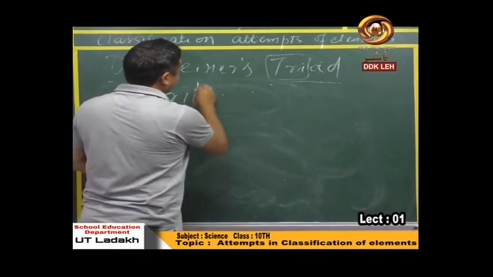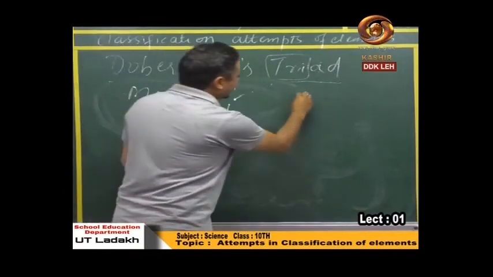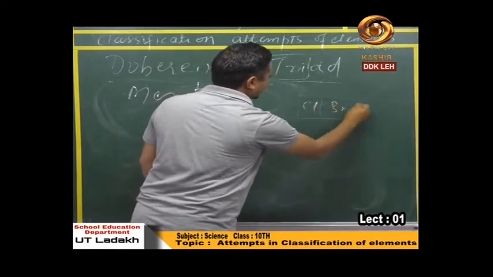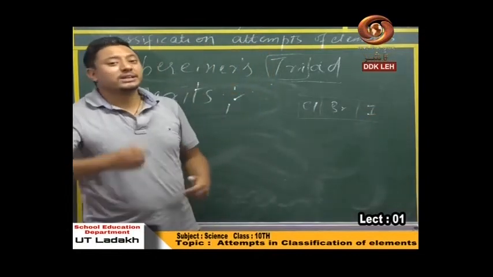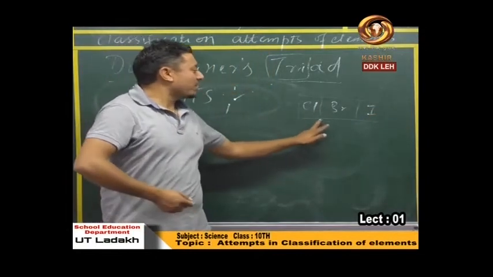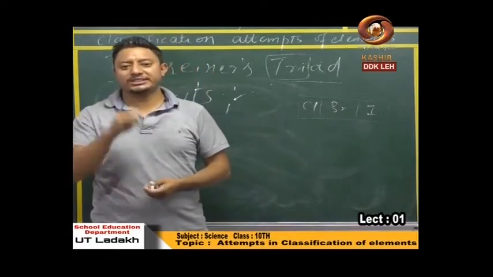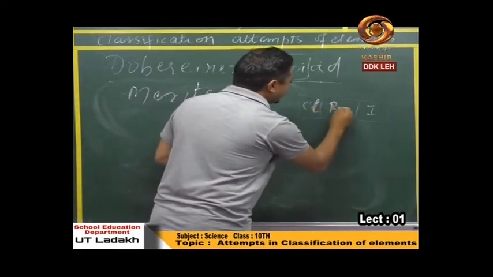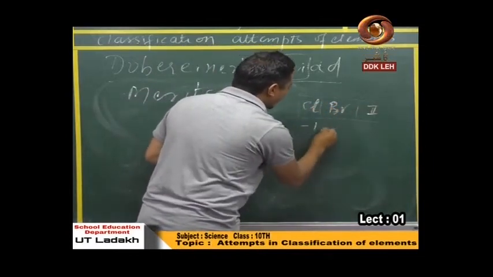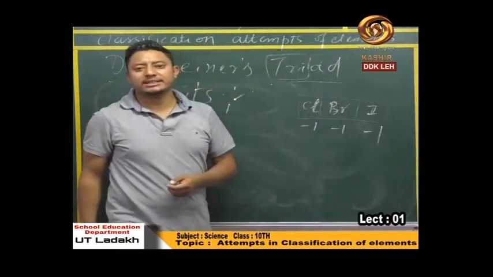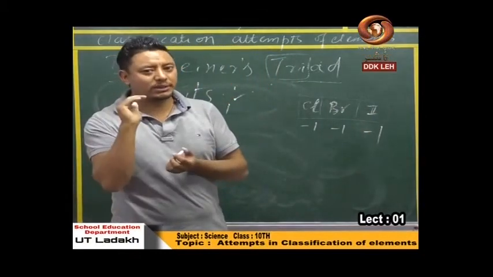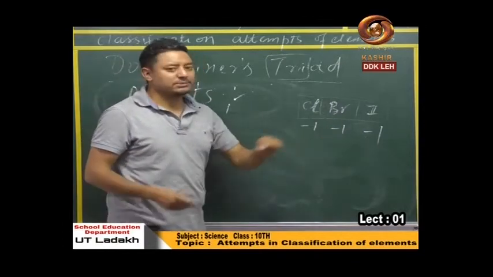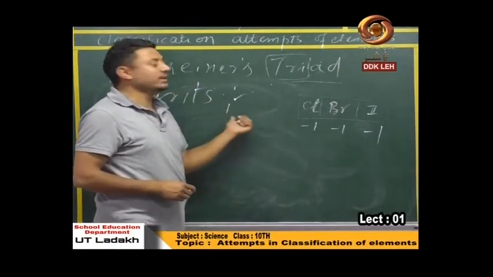The merits were, see in this particular group, chlorine, bromine and iodine. The merit was, when it was later found, their properties were almost similar to each other. Let's see some properties over here. All these three elements had a valency of -1. This was the merit. He was able to classify, and after looking at the properties of those elements, it was found that they have similar properties. This was the merit of this particular classification.